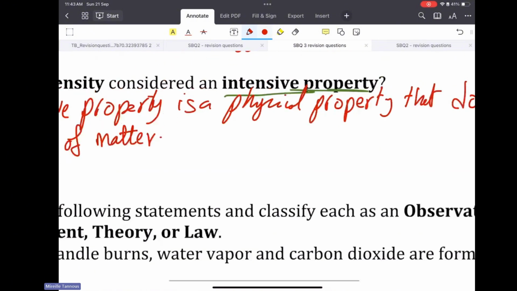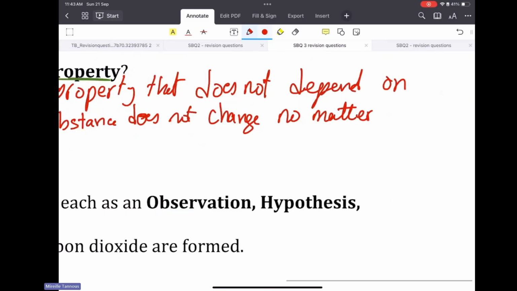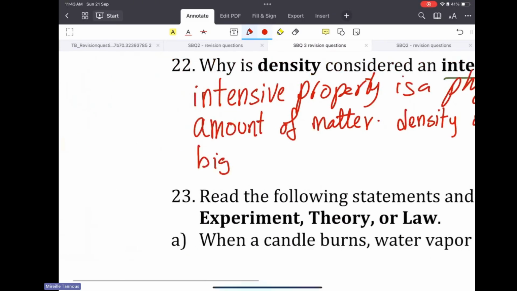So the density of a substance does not change no matter how big or small a substance is.